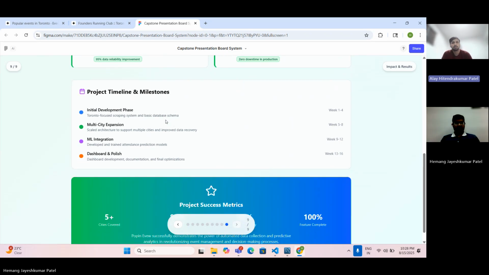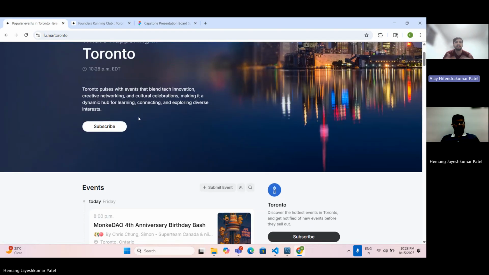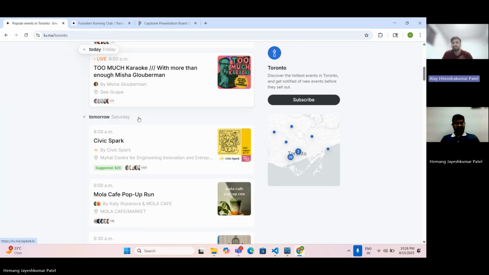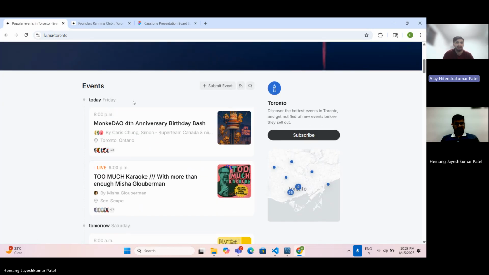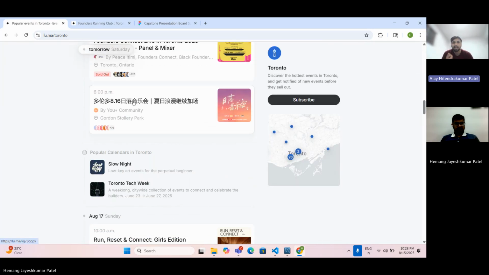My sponsor's platform also collaborates with other platforms, for example the Luma website. Luma is a website for event hosting, where you can host an event and others can join and attend. So if you want to see what events are going on nearby, you can just go to Luma and check.